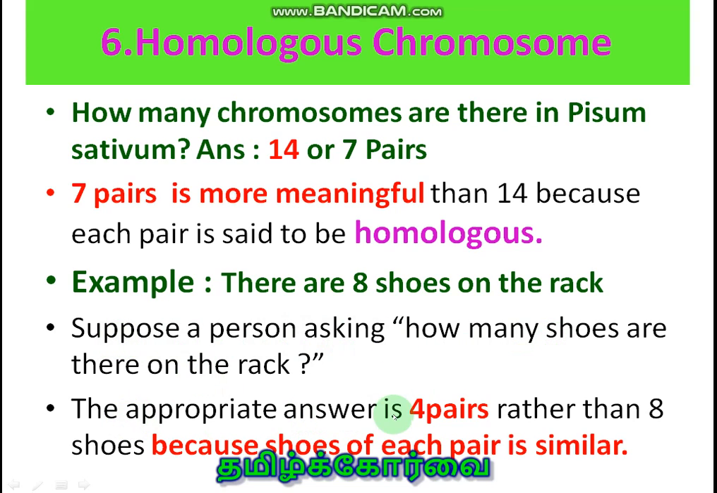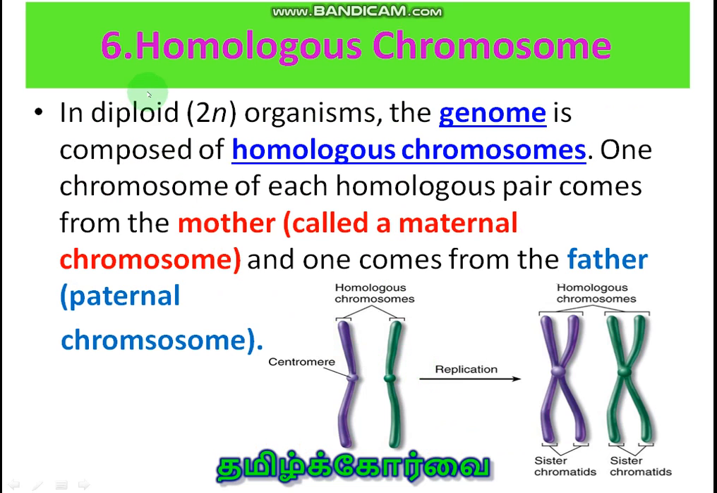The appropriate answer is 4 pairs rather than 8 shoes, because the shoes of each pair are similar. So when you say 4 pairs itself, it is understood. Here you see homologous chromosomes. This is the homologous pair. Both are similar with each other in all respects, but one derived from the mother is called the maternal chromosome, and the other one derived from the father is called the paternal chromosome.